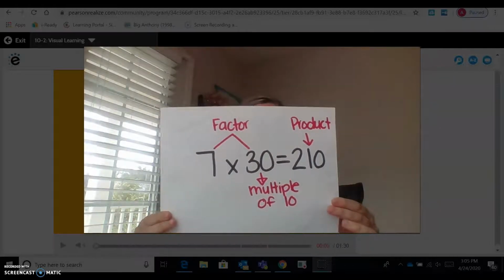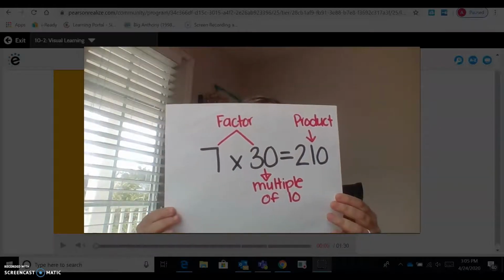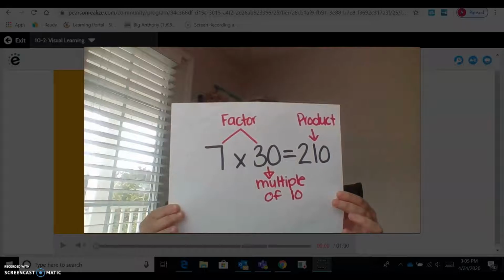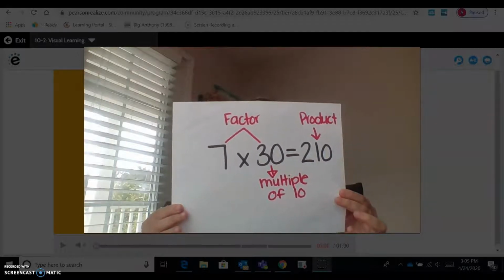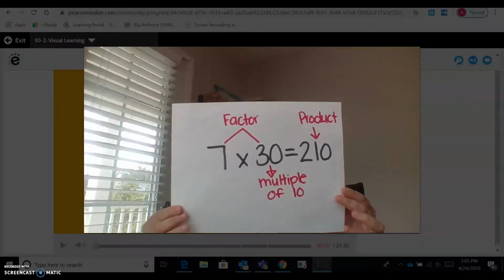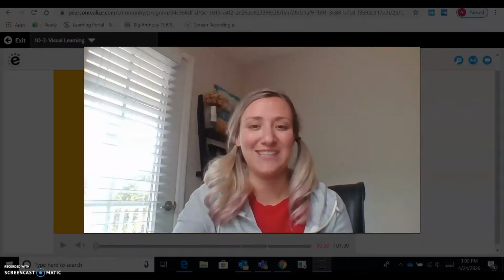7 times 30 equals 210. 7 and 30 are your factors. Your product, or your answer, is 210. 30 is a multiple of 10. We know that it is 3 groups of 10. So if I were to multiply 7 times 30, I am saying 7 times 3 is 21, or 21 groups of 10, which is 210. Let's practice.